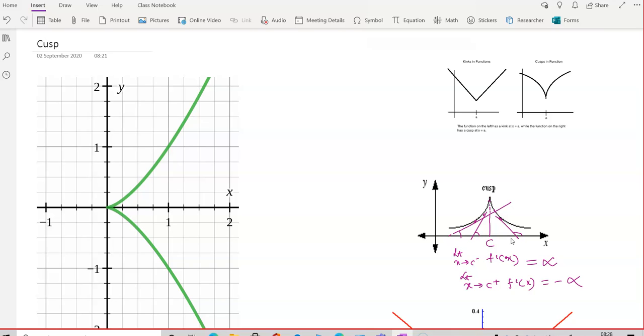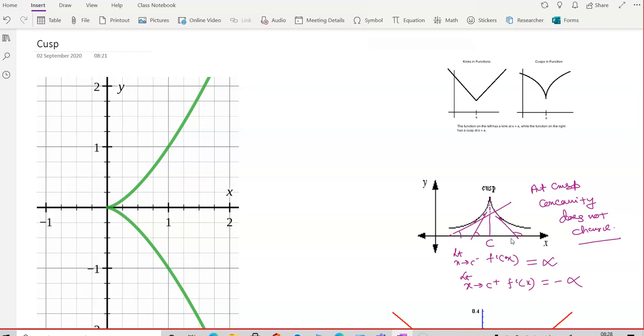Okay, but here concavity at cusp does not change. Concavity of the curve does not change.